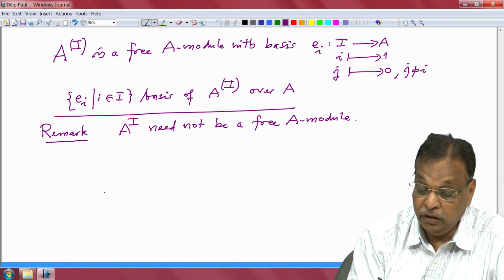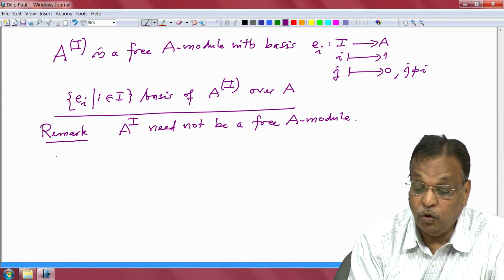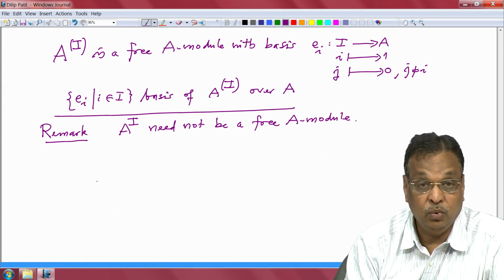Alright, now another remark is any free module is isomorphic to this.